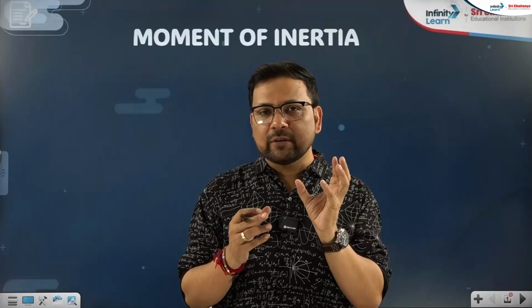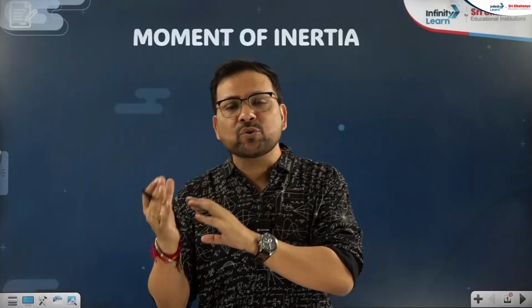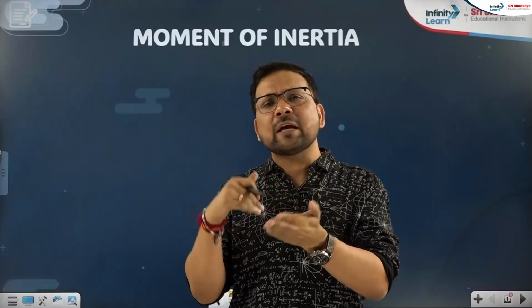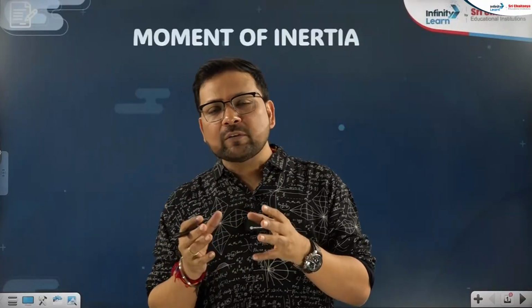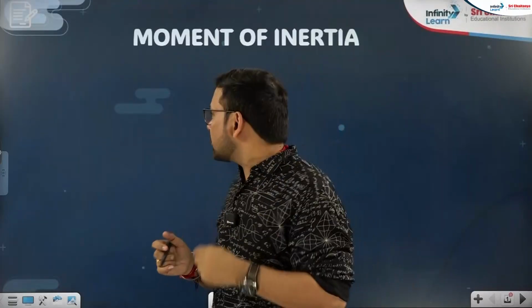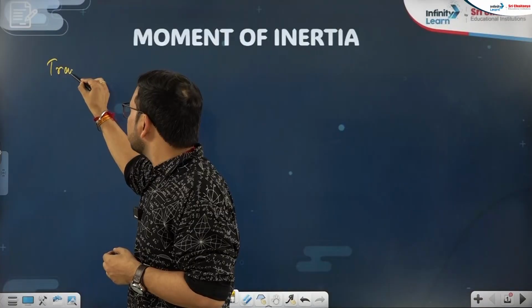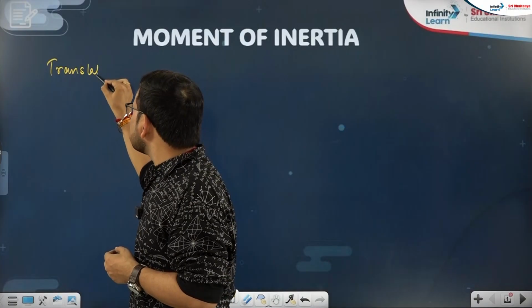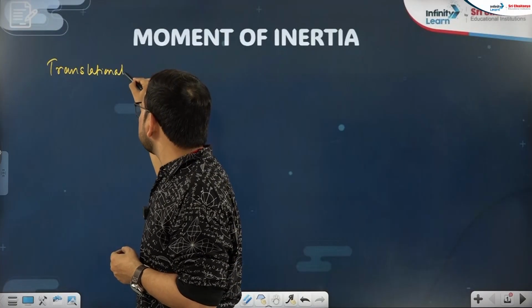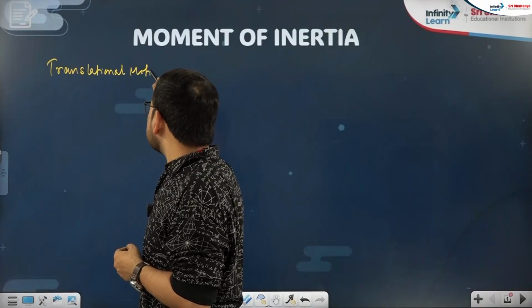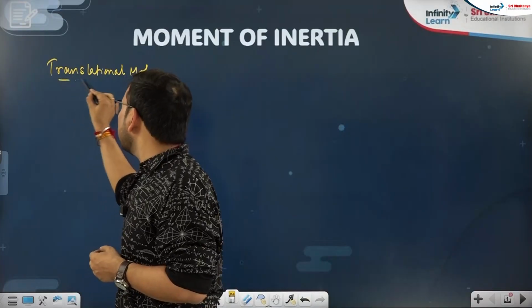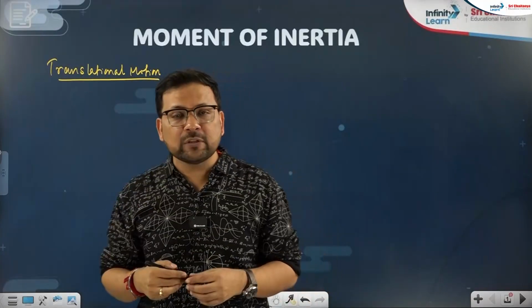Inertia is trying to oppose the motion, or actually opposes it. Like whatever mass was doing, if I say linear or translational motion, translational motion means here we are talking about linear motion, projectile motion, circular motion.